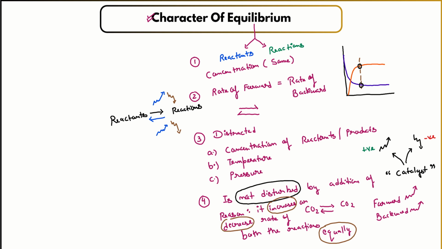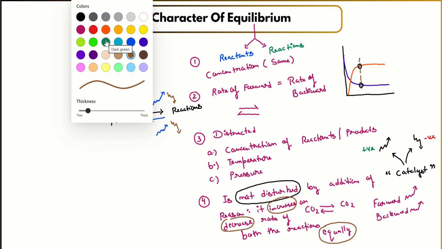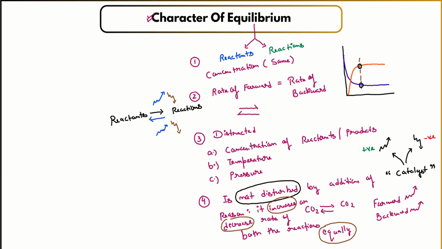Okay, guys. And if you want to know through which factors equilibrium conditions can be disturbed, like we studied that a catalyst will not disturb the equilibrium conditions. Equilibrium conditions can be disturbed by these three factors: if the concentration of reactants or products is changing, if temperature is changing, and if pressure conditions are changing.